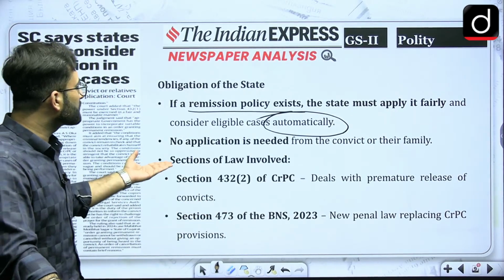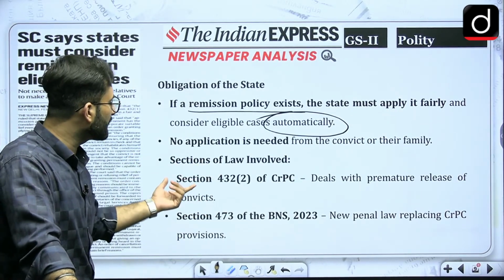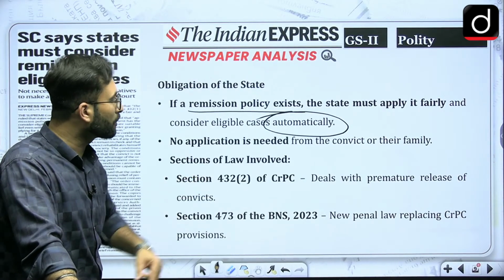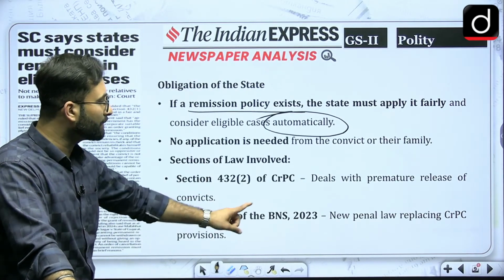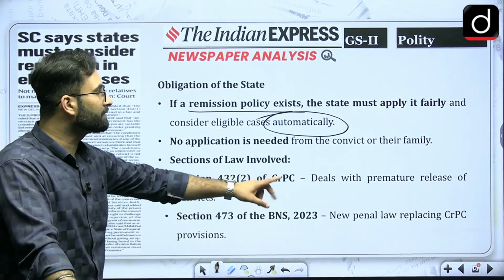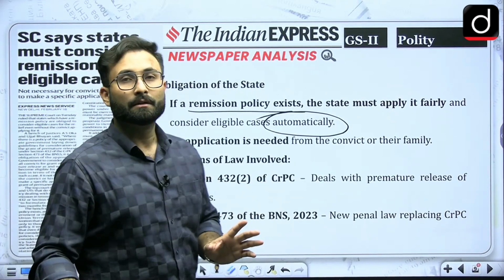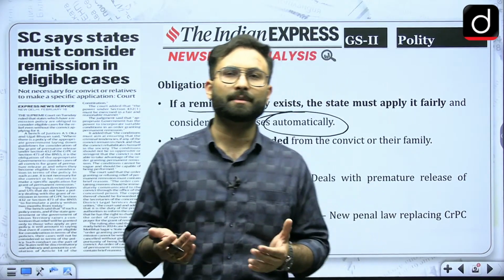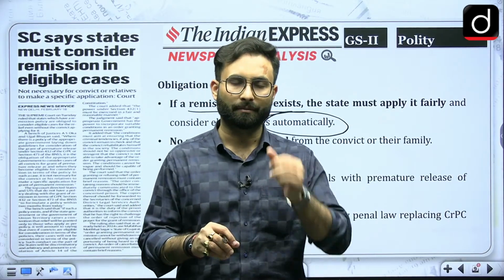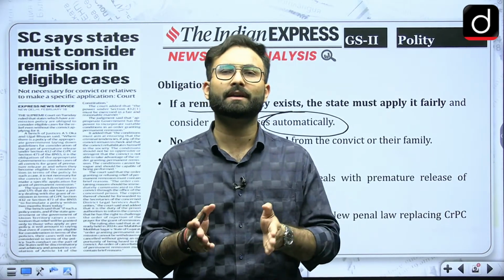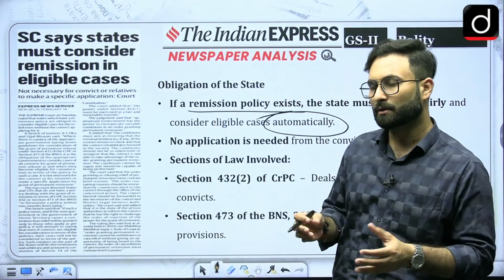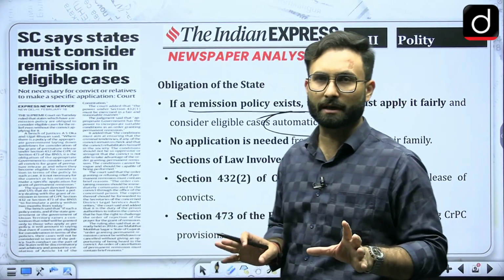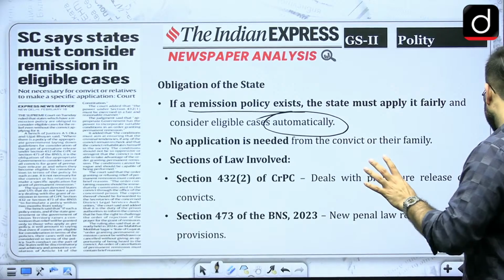Now, the section of law involved here is section 432 clause 2 of CrPC, which has now changed to section 473 of the BNSS 2023, and it deals with the premature release of convicts. What is remission? Remission is basically cutting short the sentence. How will they do that? There are various criteria in the remission policy, and other than that there are also subjective factors. Considering those, they will go for remission.